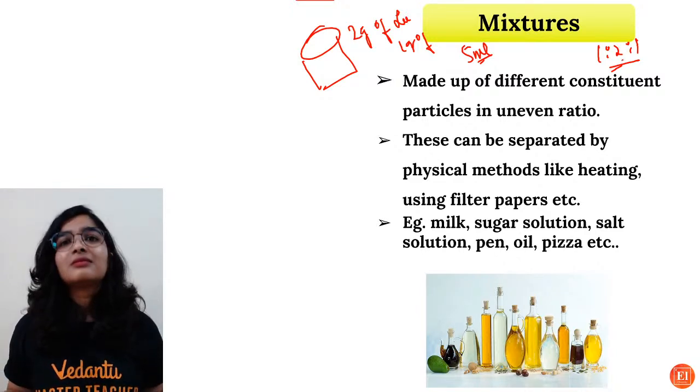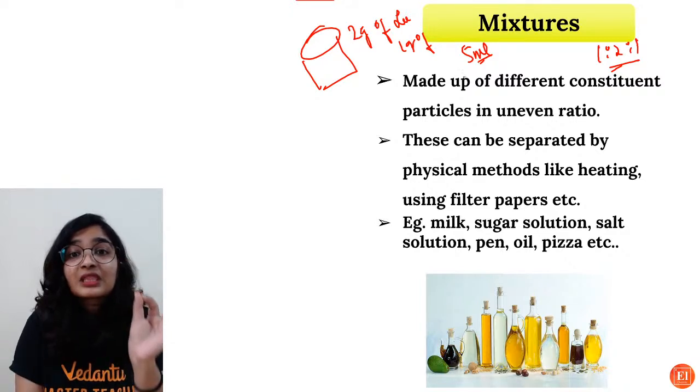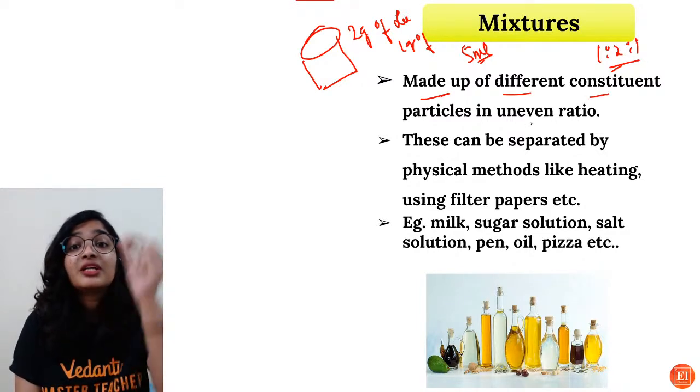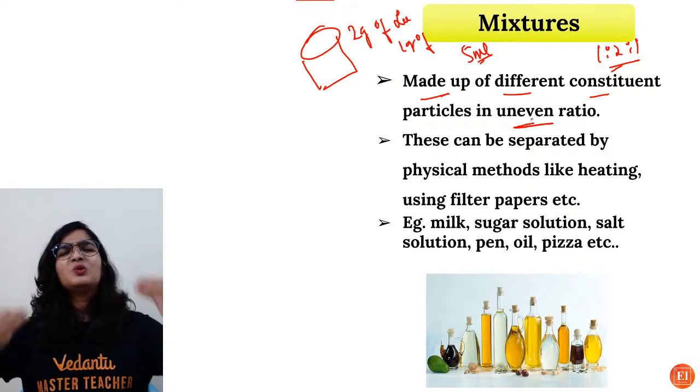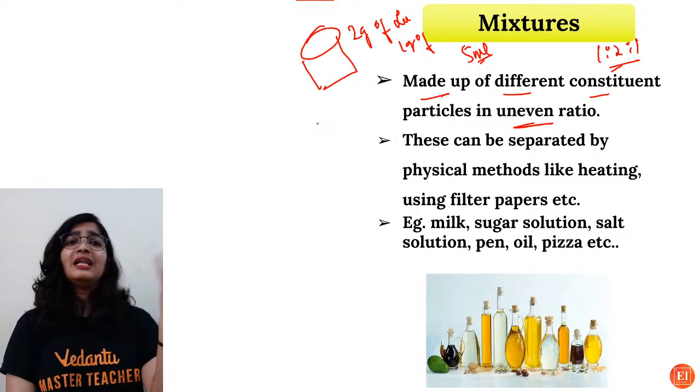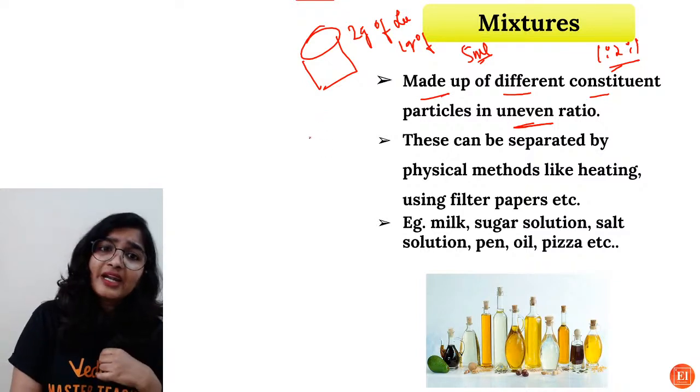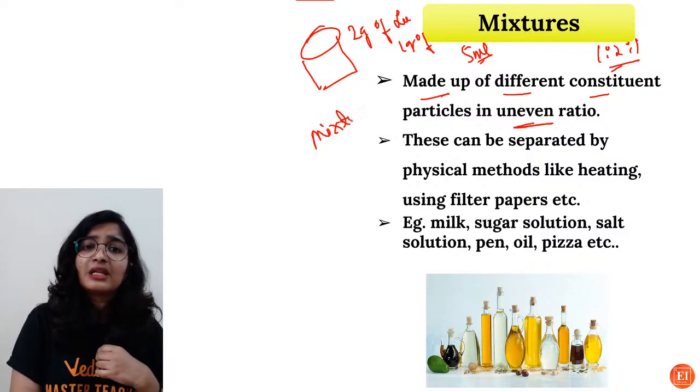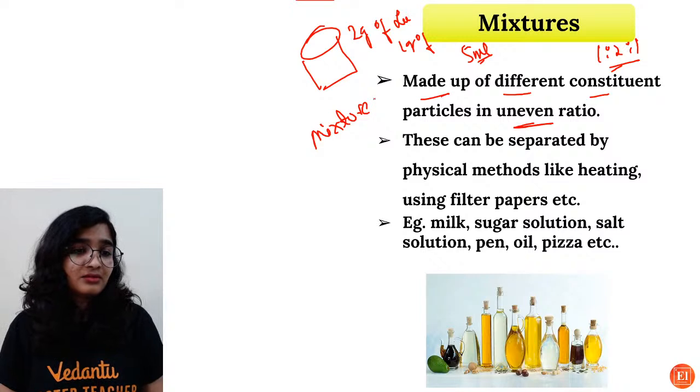No. So here, it is made up of different constituents in uneven ratio. If you like salt, you add more salt. I like sugar, I'll add more sugar. But you will end up getting the same mixture only, if you want to make lemonade. Right?